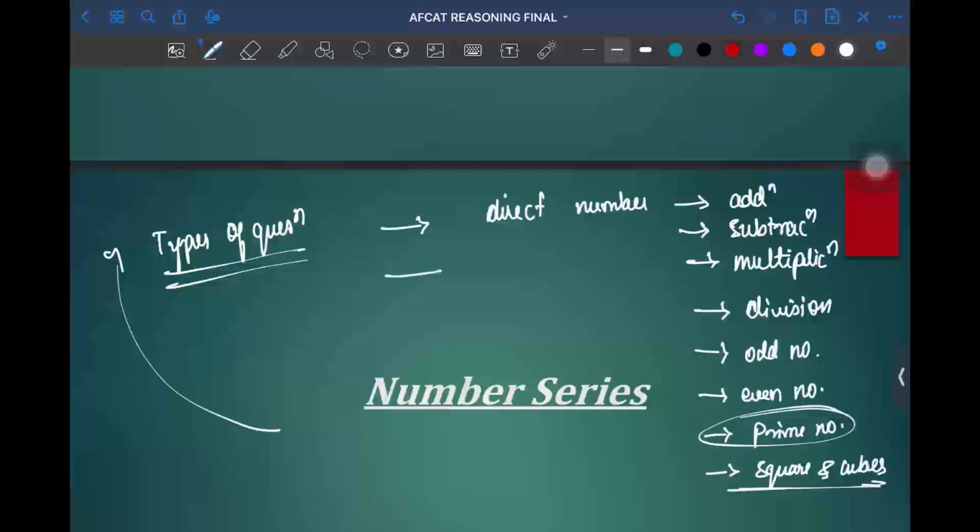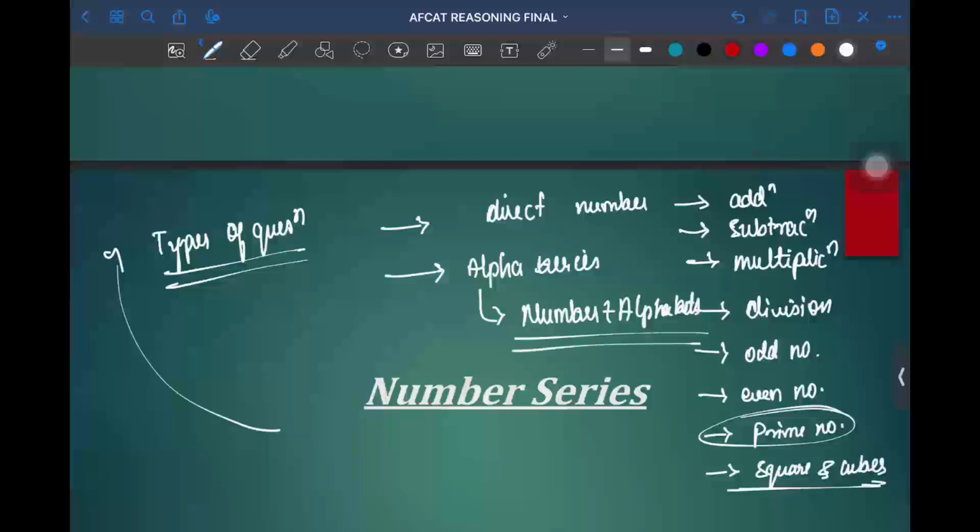And in this number series you'll be having alpha series as well. Alpha series in the sense where numbers plus alphabets can be seen. And the last one is a mixture of both. And sometimes you can see the missing series.